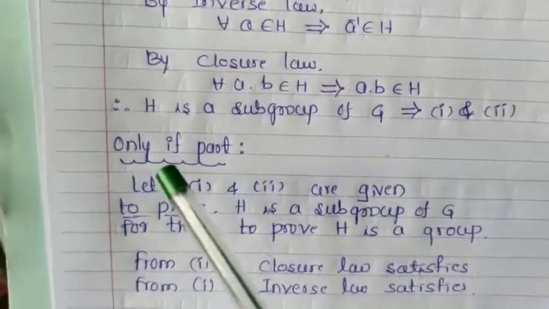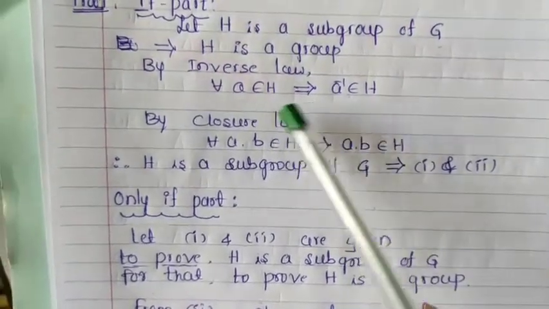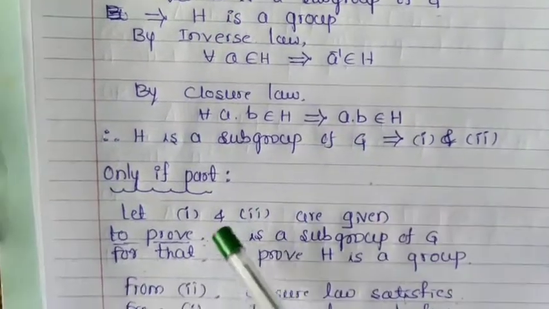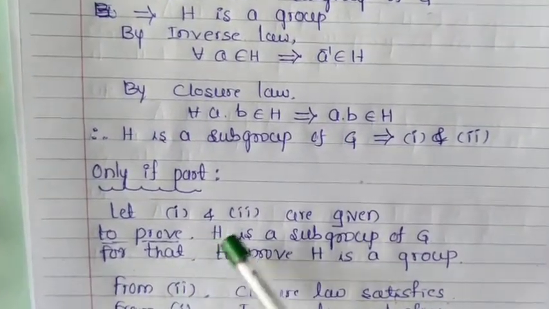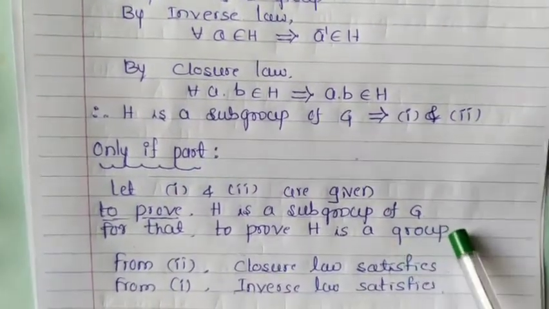Only if part means to consider 1 and 2 as given. That means for every A belongs to H, A inverse belongs to H is given. For every A, B belongs to H, A into B belongs to H is given. What is our aim to prove in that part? H is a subgroup of G. For that, first prove H is a group.